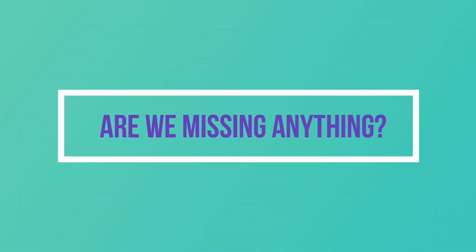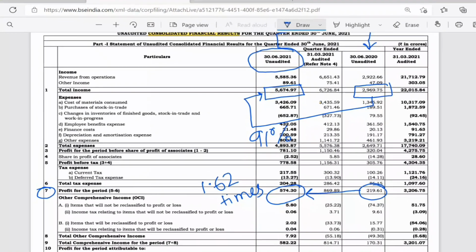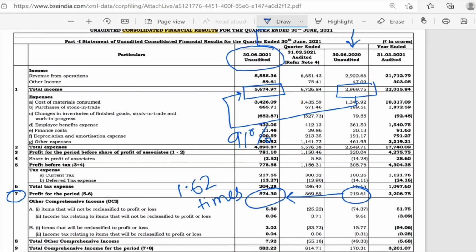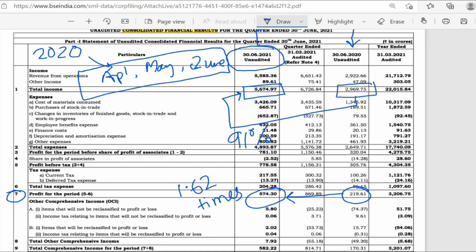Guys, we have to remember something very important here. The quarter with which we are comparing right now is 2020, which is a pandemic year. Not only that, this quarter consisted of April, May and June. You remember this quarter was the most disruptive quarter ever because it was mostly affected by the pandemic.